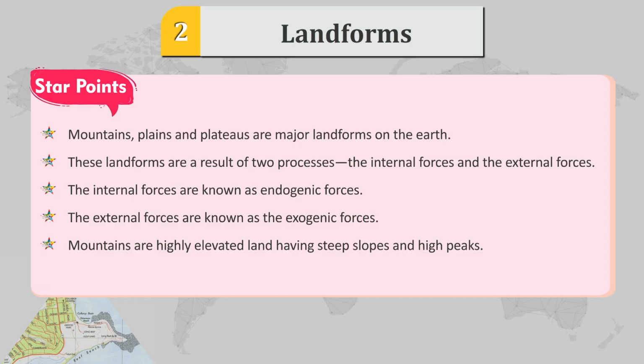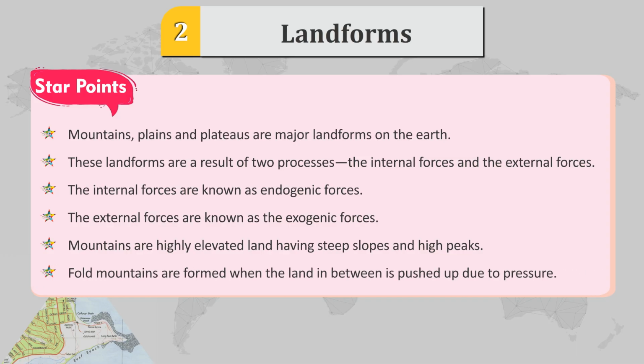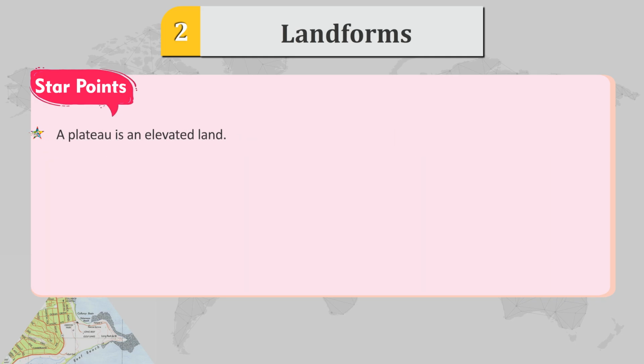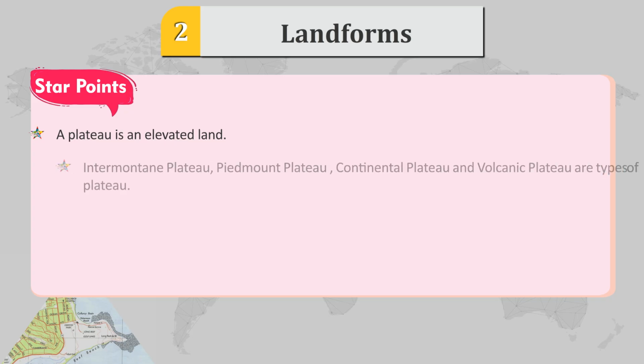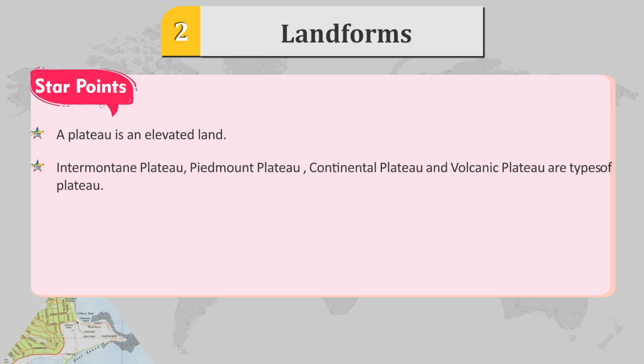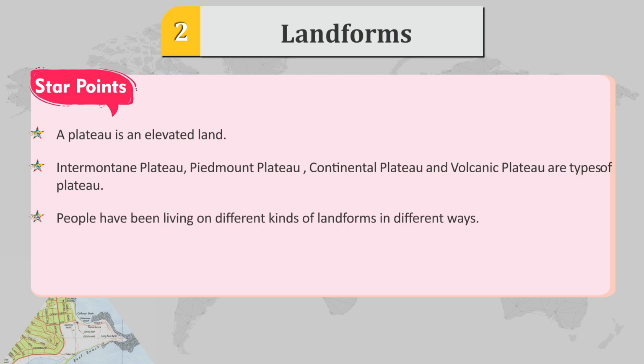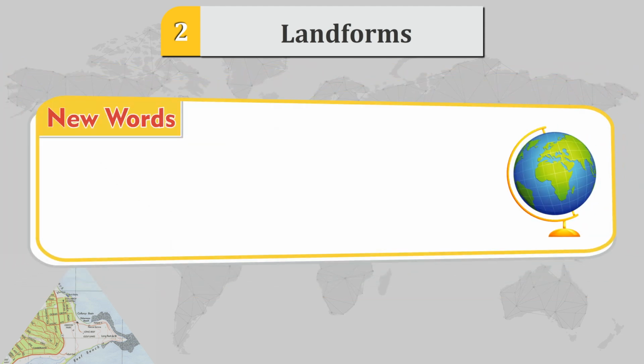Mountains are highly elevated land having steep slopes and high peaks. Fold mountains are formed when the land in between is pushed up due to pressure. A plateau is an elevated land. Intermountain plateau, Piedmont plateau, continental plateau, and volcanic plateau are types of plateau. People have been living on different kinds of landforms in different ways.